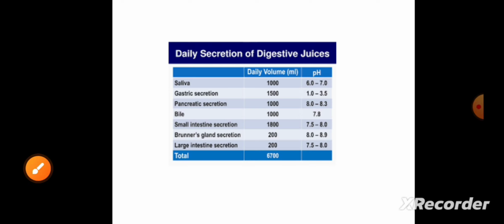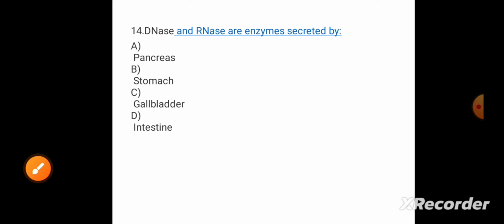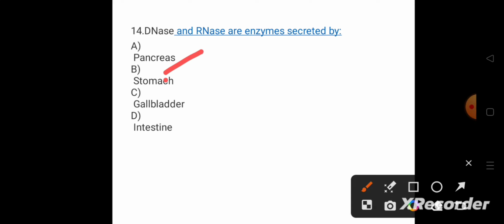Now coming to question number 14. DNases and RNases are enzymes secreted by... DNase and RNase are used to cut specific sites of DNA and RNA. And these enzymes are secreted by which gland? It is secreted by pancreas only. Remember, DNases and RNases are secreted by pancreas only.